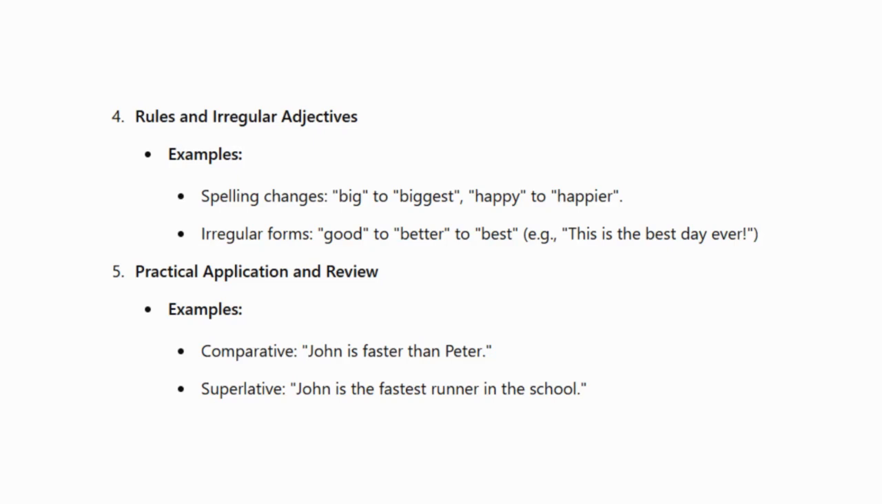Just a very quick example here: the comparative form for fast is, John is faster than Peter, and the superlative form of fast is fastest. So John is the fastest runner in school.